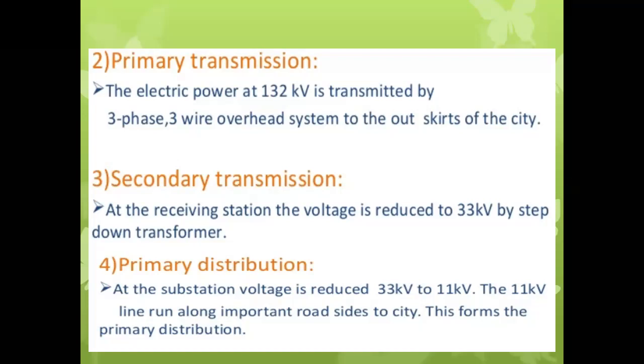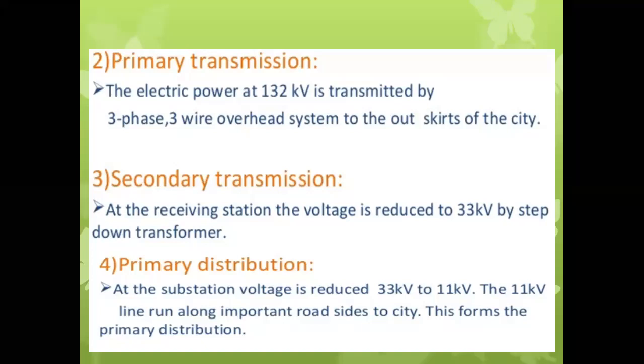Okay, so see over here, the voltage rating related to the primary transmission. Maybe an MCQ will be framed on this statement: what is the rating of the primary transmission line voltage? So we remember that, and generally it will be a three-phase three-wire overhead system.